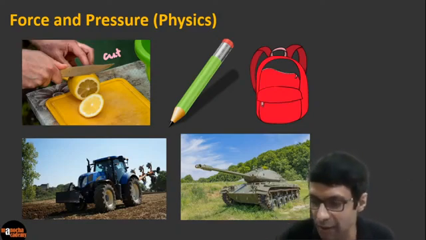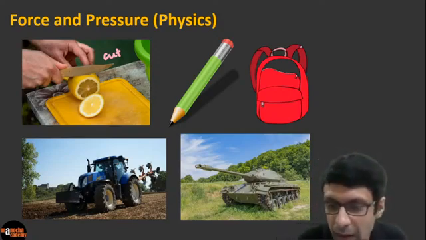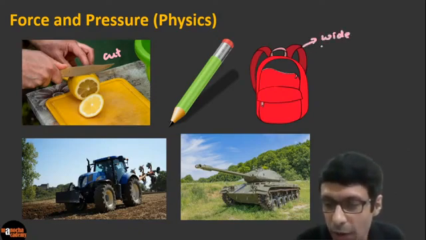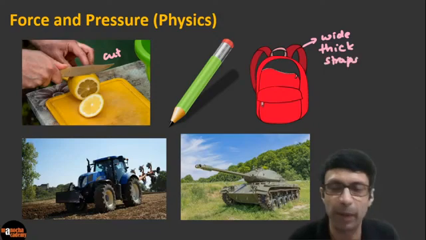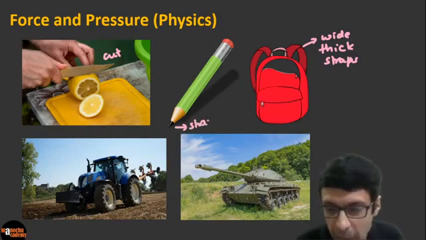Or if you look at the example of the bag here, in our school bags, we know that they have wide straps. So the shoulder straps are wide or thick straps. So why is that? How can we use physics to explain this? And if you look at the picture here, here was the sharp pencil that we talked about.